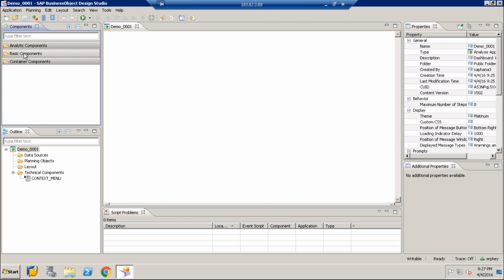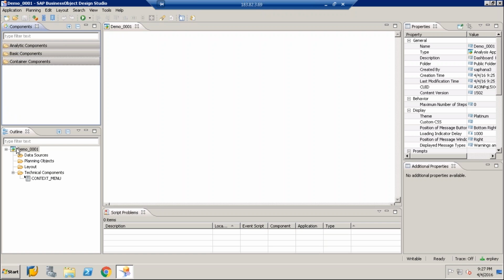The third type of components is container components. In container components you have grid layout, page book, panel, pop-up, and tab strips. Basically these are used to group and structure the content of an application. So all three make up the components view. Whatever components you place on the canvas to create your dashboard or analysis application, you select from the components view.